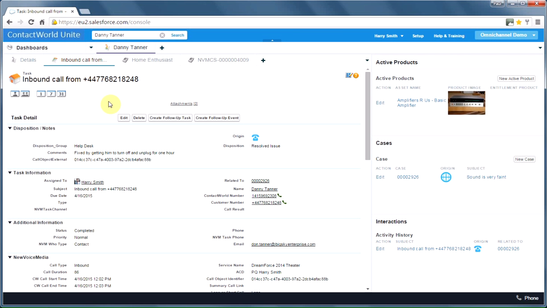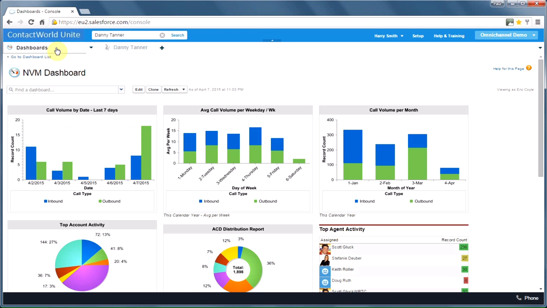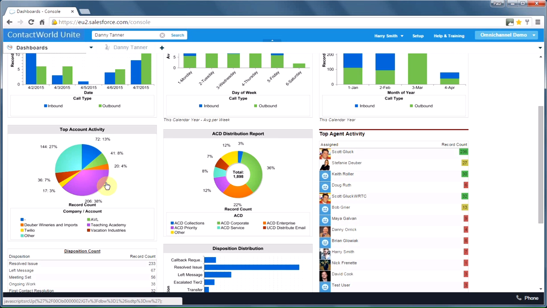With that information, we can look at some dashboards too. And this is a dashboard looking at those tasks that are created inside Salesforce. So I can look at the call volume last 7 days inbound and outbound. I can look at the average call volume going back, let's say, for the whole year or the months. You can look at the account activity.